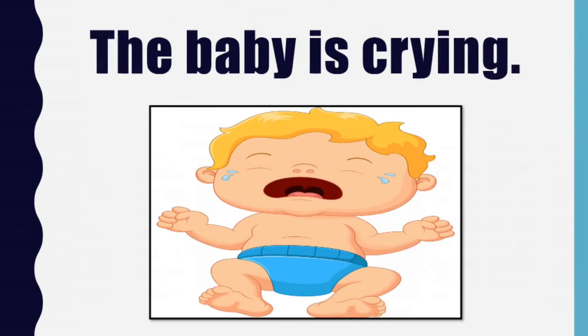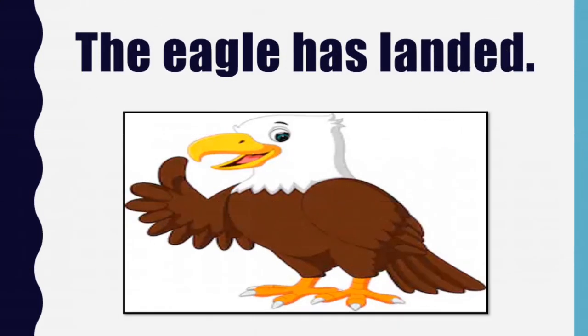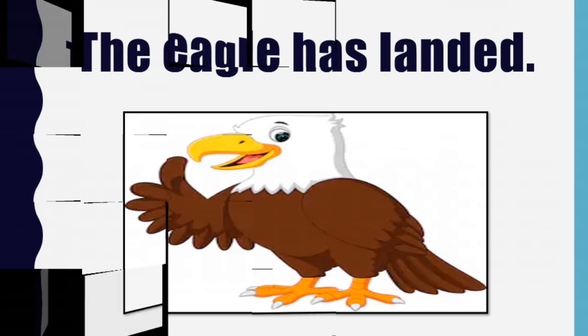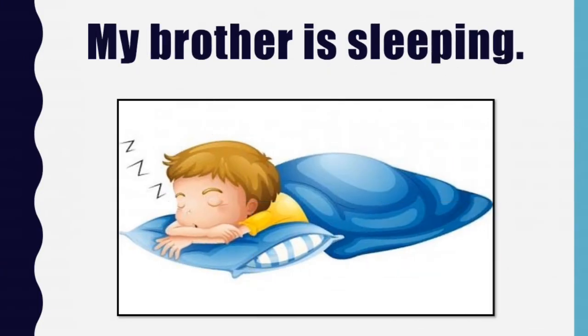For example, the baby is crying. The verb is crying is complete in itself and does not require an object. The eagle has landed. Has landed is also a complete verb and it does not require an object. My brother is sleeping. In this sentence also, there is no need of an object because the verb is sleeping conveys a complete meaning by itself.